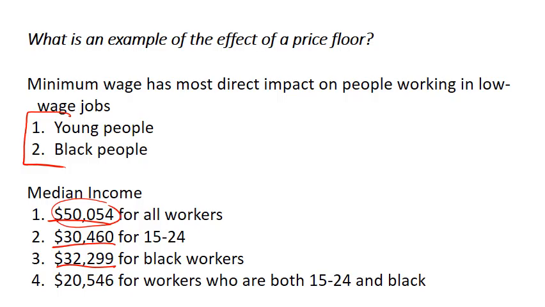So our supply and demand analysis says that since these folks tend to be clustered in low-wage jobs, if the minimum wage is above the equilibrium wage, we'd expect to see high rates of unemployment among these two groups.